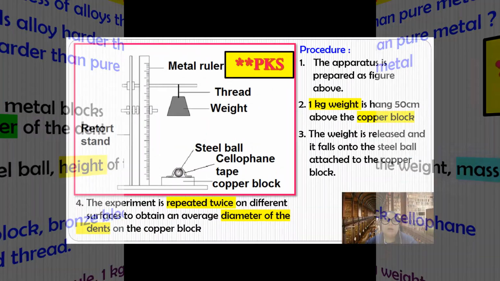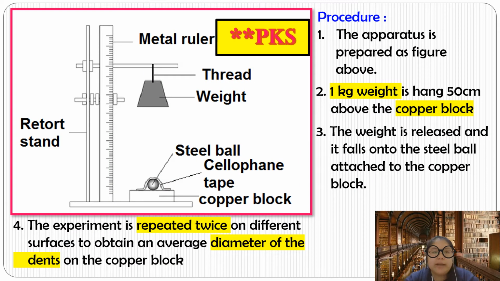Okay, the diagram arrangement is like this. You've got a retort stand, then you put the meter rule at the side. Hang it with the thread by using the weight. Okay, got one weight. After that, this one is a copper block. We start with the copper block.